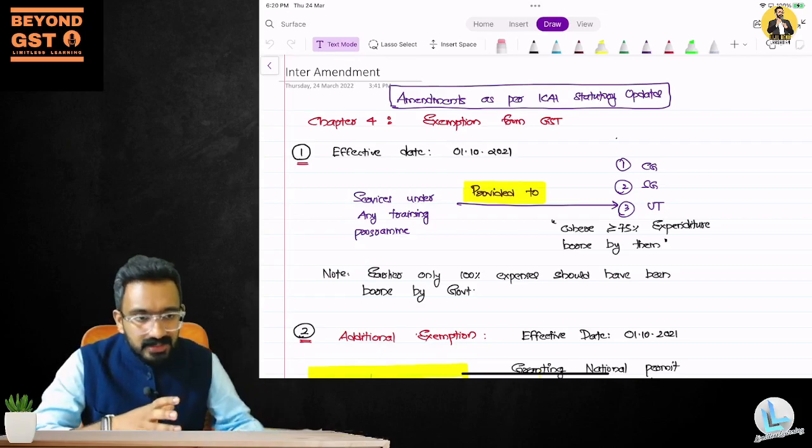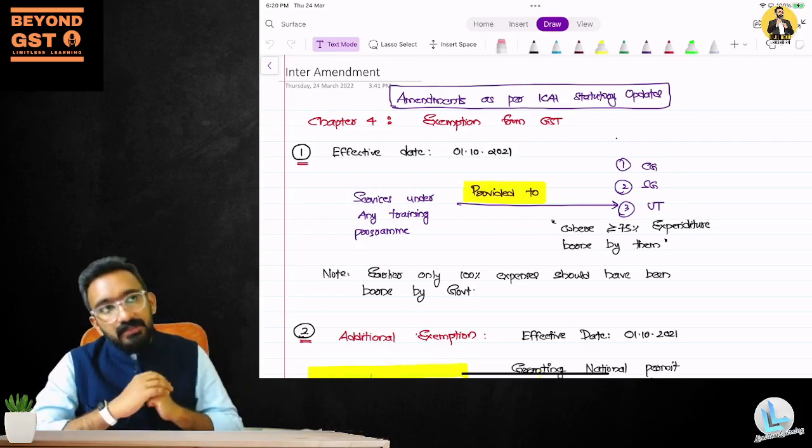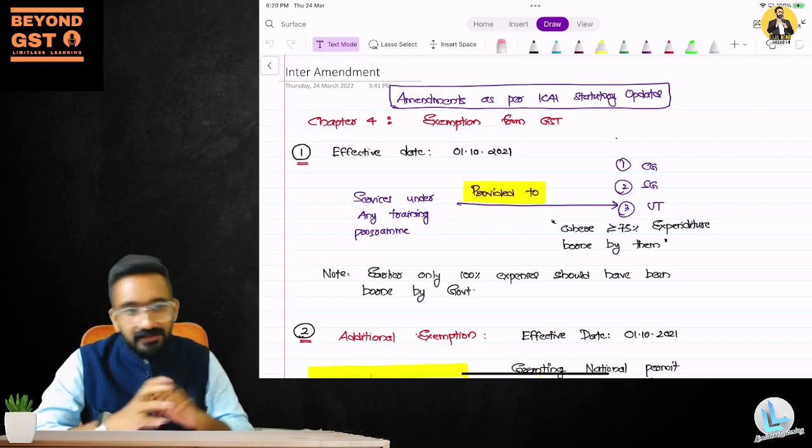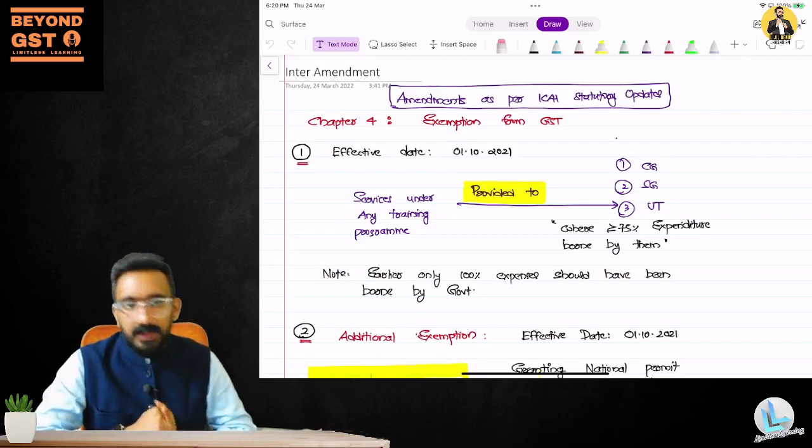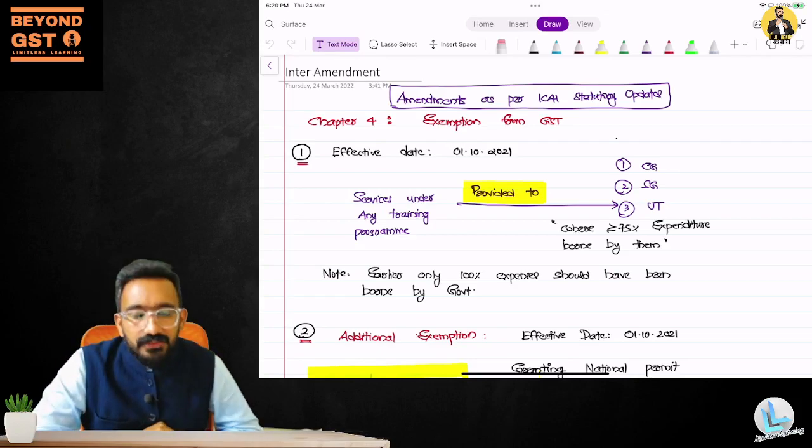So as and when we discuss an amendment, we'll look at whether this can come under MCQ, or whether it can come under descriptive. What kind of questions can come under this? Now let's get started. The first set of amendments I'm going to discuss is from the Exemption chapter.